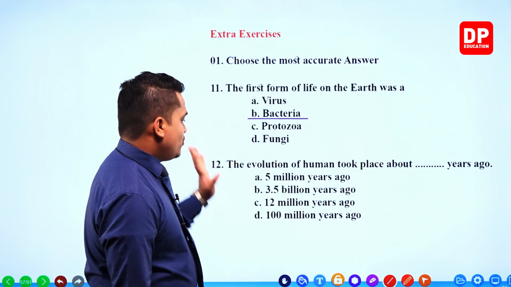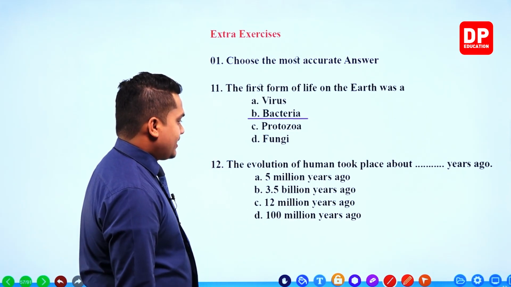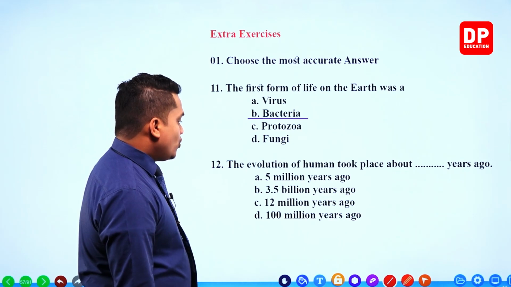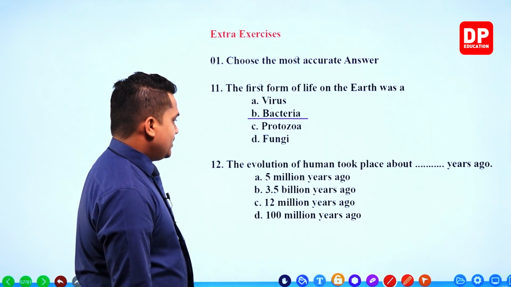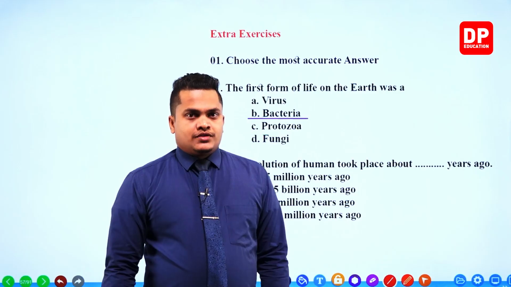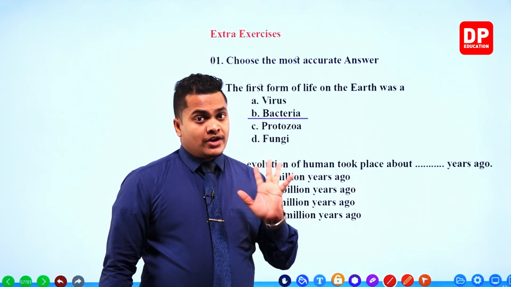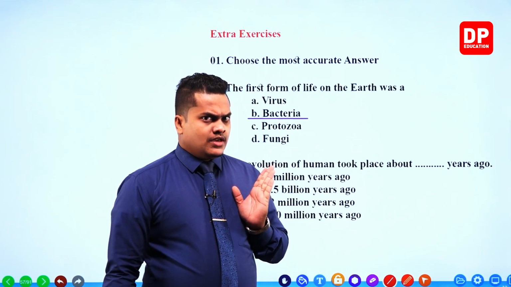We know for sure that 3.5 billion years is incorrect. Next one, 12 million years ago. Next one, 500 million years ago, 100 million years ago. It's not asking about the modern human, my dear children.